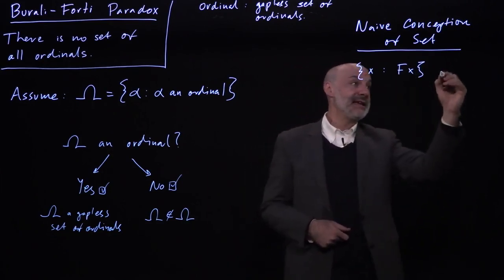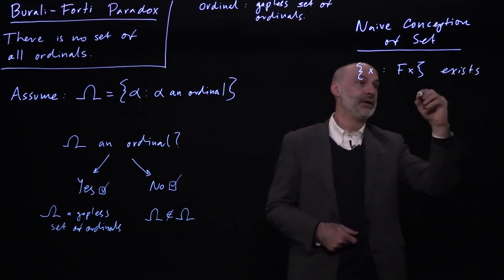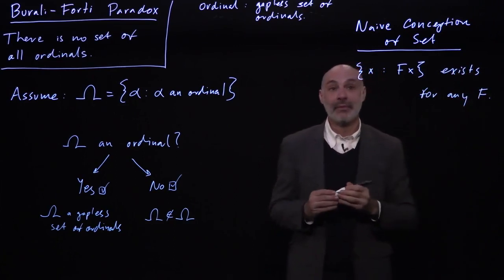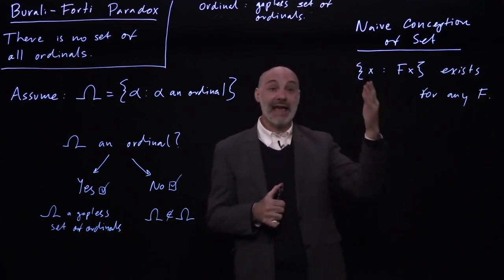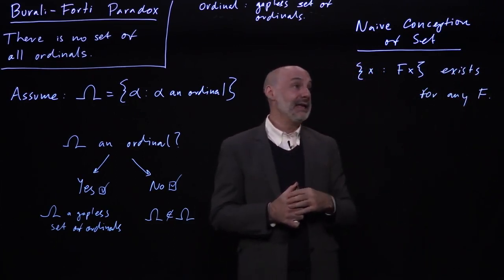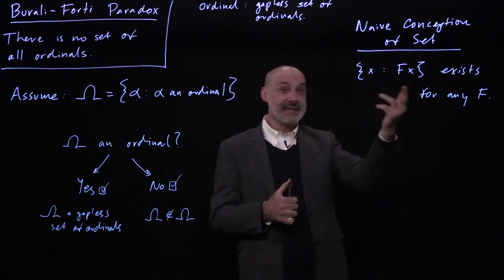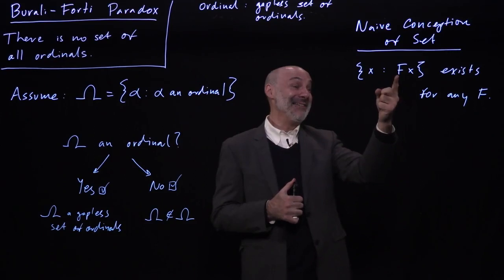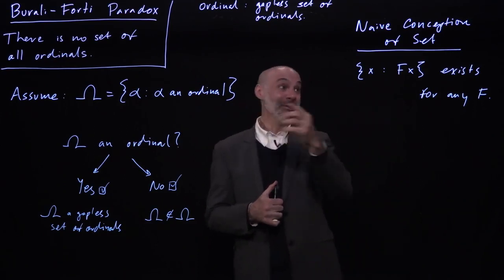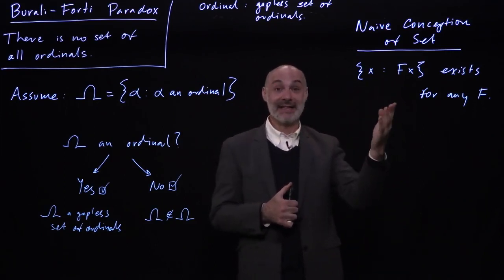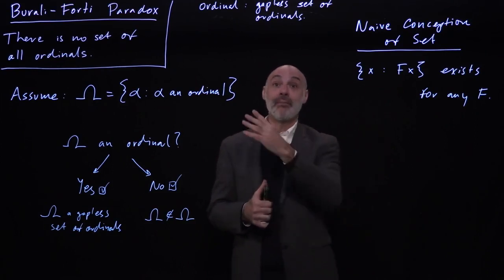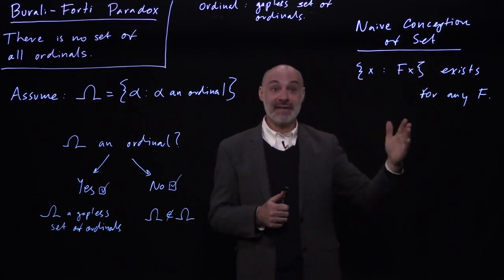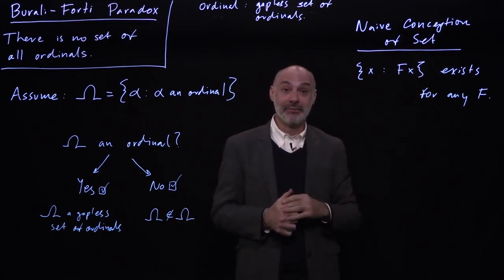So that set exists for any f. So for example, if you let f be elephant, this principle entails that there is a set of elephants. And it also entails that if you let f be ordinal, there is such a thing as a set of ordinals. So by the Burali-Forti result, the naive conception of set cannot be correct.